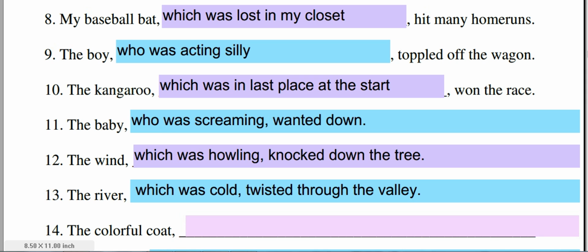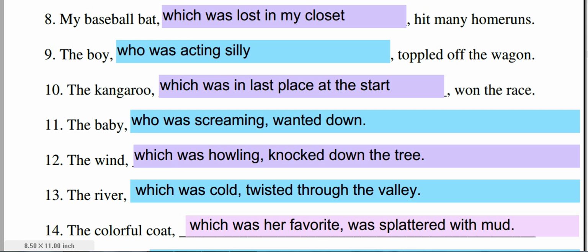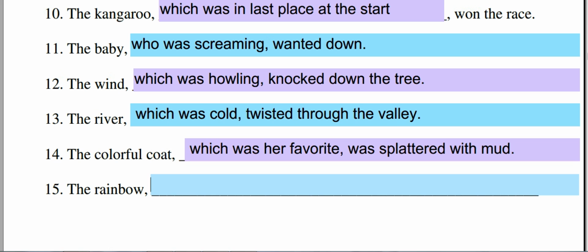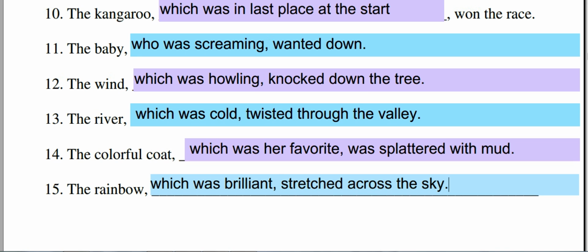Colorful coat, which was her favorite, was splattered with mud. And then the rainbow, which was brilliant, stretched across the sky. Okay, go ahead and take these 2 pages and put them under your lesson notes tab, and then turn to worksheet 3.